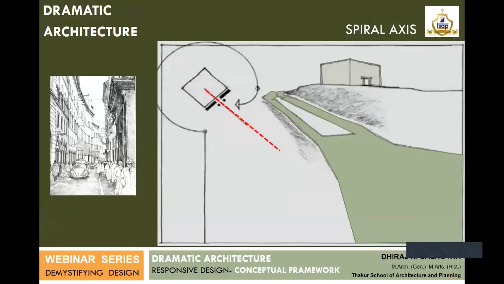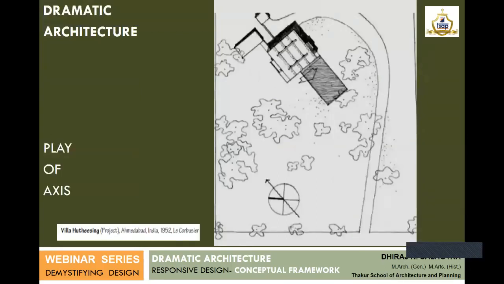This is a very interesting way of making access to a project. Not all projects can afford that and it is not advisable for all projects. But there are some exceptional cases where such spiral accesses can also be built, when the access is towards the building and suddenly takes a parikrama around the building and then the access happens. So there are examples like this.